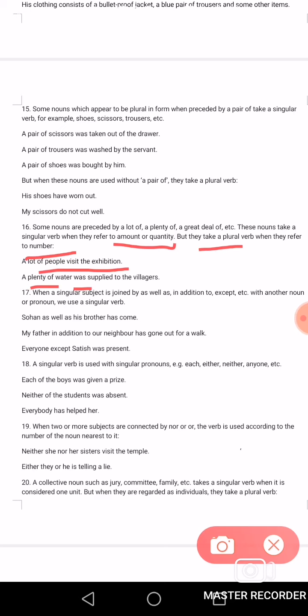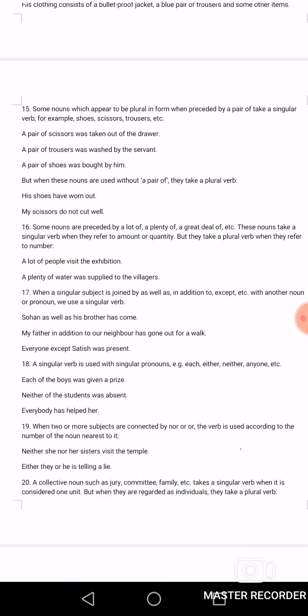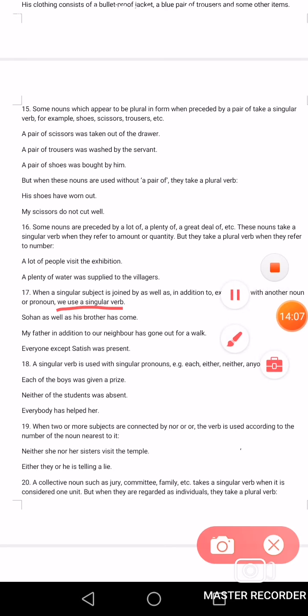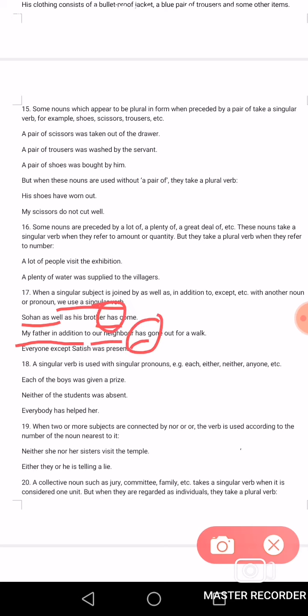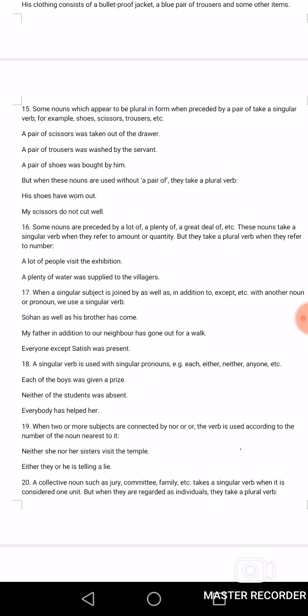Now come to the 17th point, that is, when a singular subject is joined by as well as, in addition to, except, etc. with another noun or pronoun, we use a singular verb. For example, Sohan as well as his brother has come. My father, in addition to our neighbors, has gone. Here we have used a singular verb. Everyone except Satish was present. A singular verb is used.